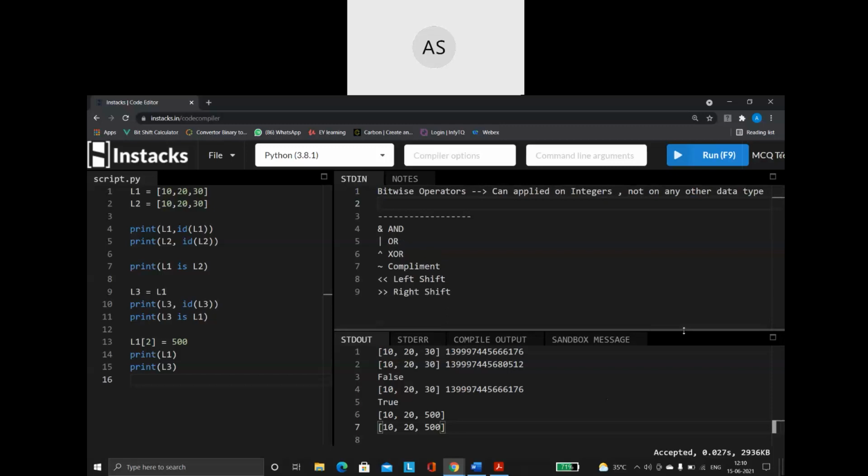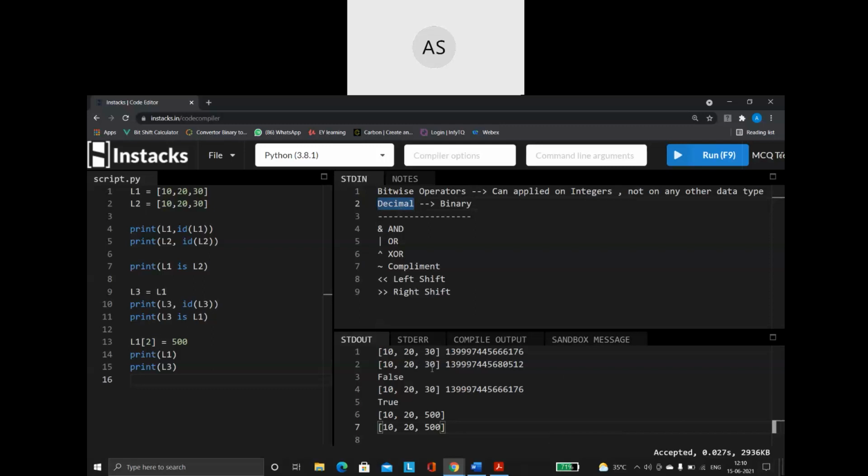Okay, the next point is how does my bitwise operator work? As the name suggests, bit. Whatever number you are applying these operators on is normally a decimal number, like 10, 20, 100.